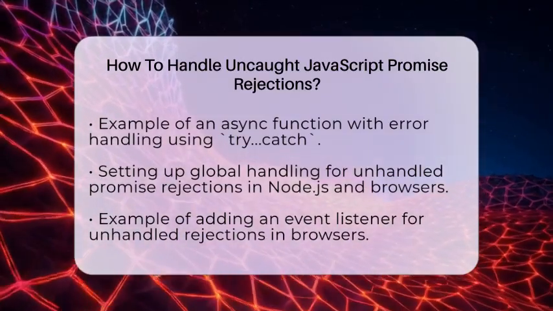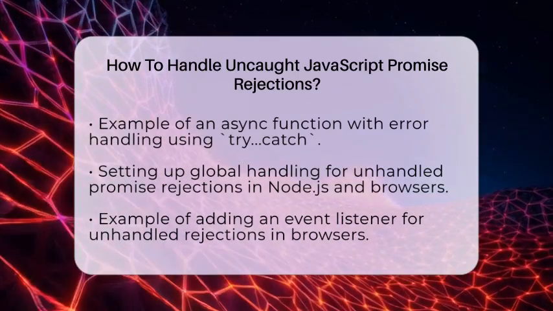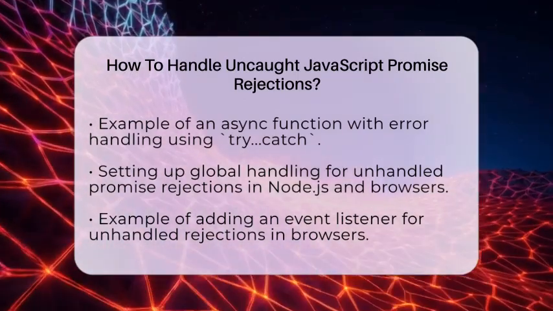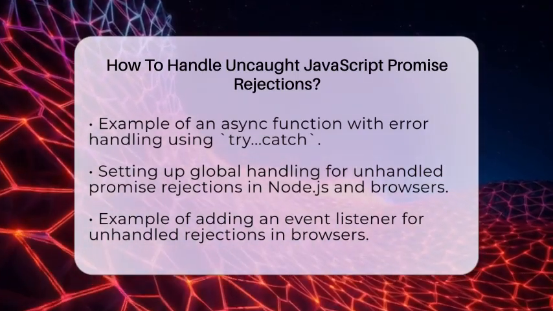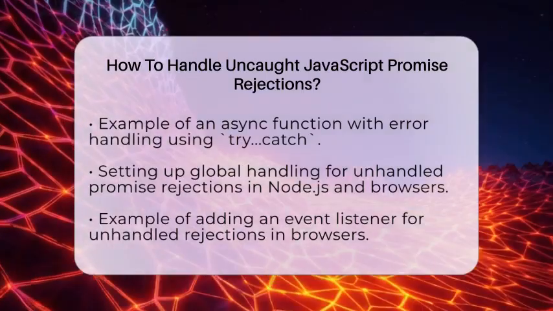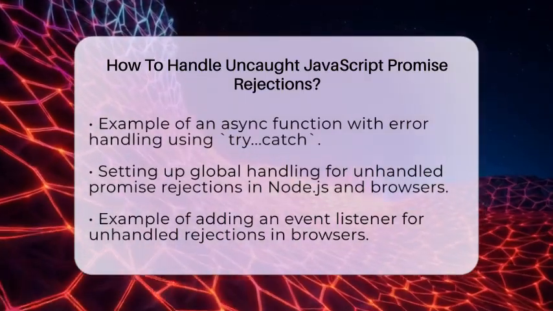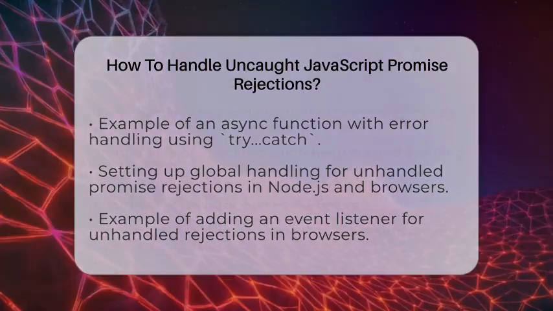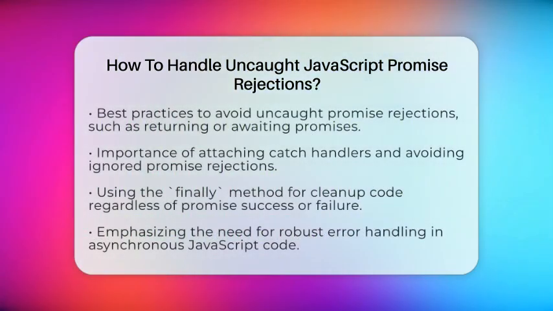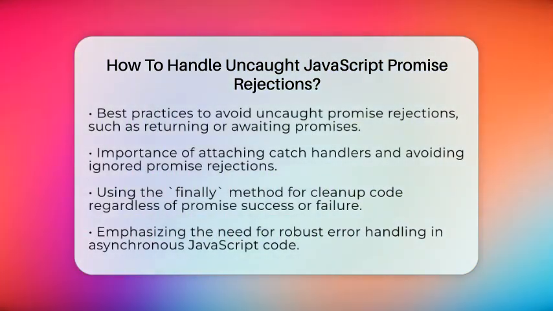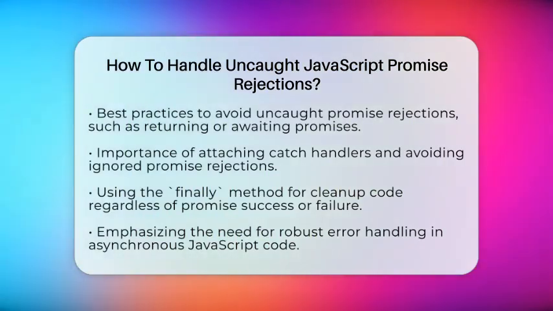For example, in browsers, you can add an event listener like this. window.addEventListener('unhandledrejection', event => console.error('Unhandled rejection:', event.reason)). This will log any unhandled rejections, giving you a chance to address them.